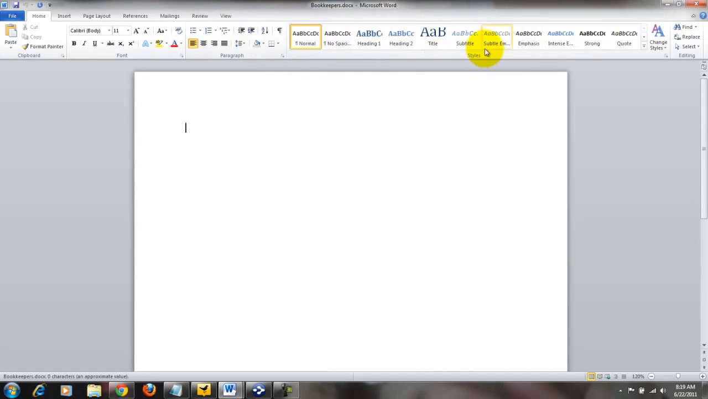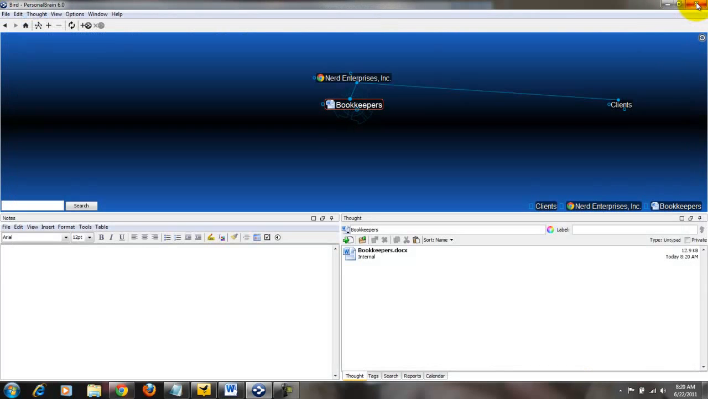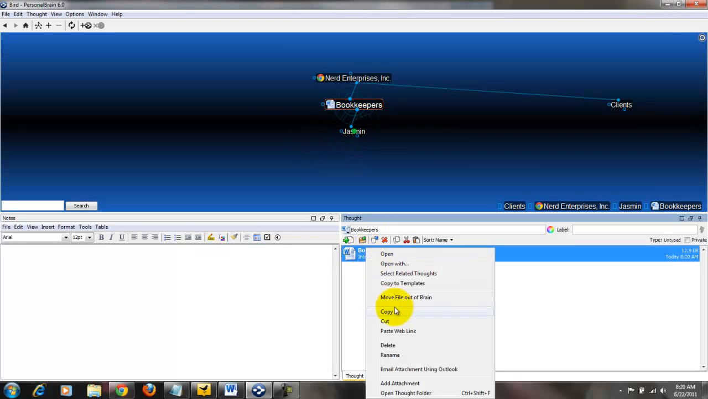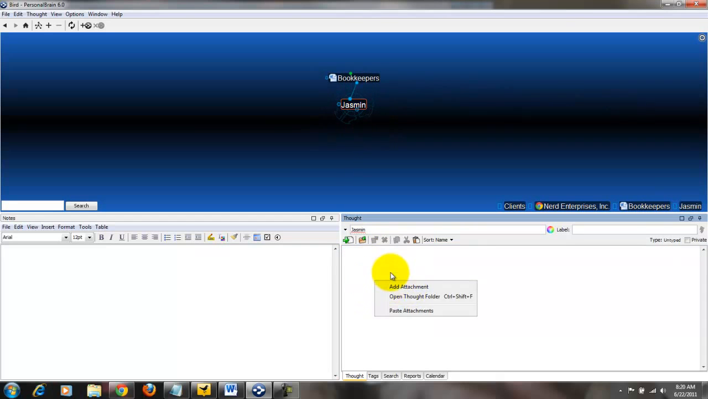And we'll bring that in, and we'll just, as an example, call it sample bookkeepers agreement. And I'll save that. And I'll close it. Now let's create a thought for a specific bookkeeper. Jasmine is one of my bookkeepers. So what I can do is I can come over here. I can copy this. I come over to Jasmine.